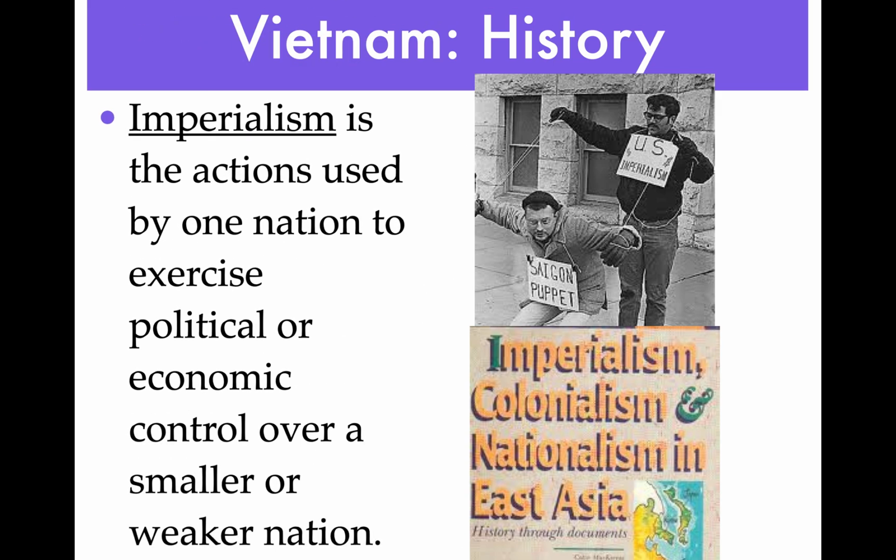So imperialism, again, is the action used by one nation to exercise political or economic control over smaller or weaker nations, such as the French over Vietnam or the British over Siam, which is now Thailand.